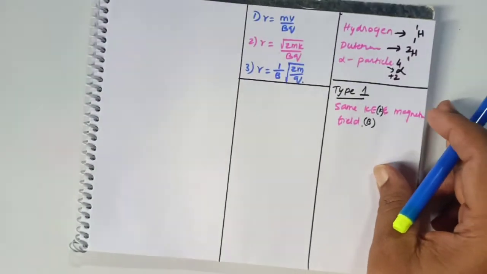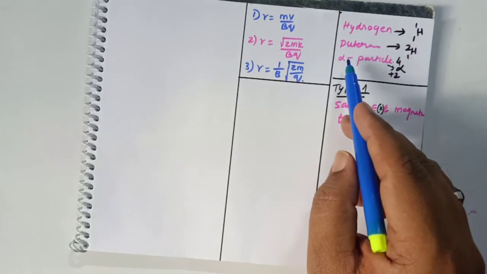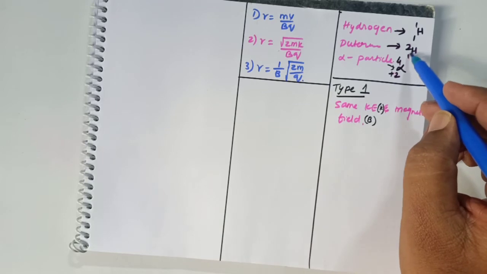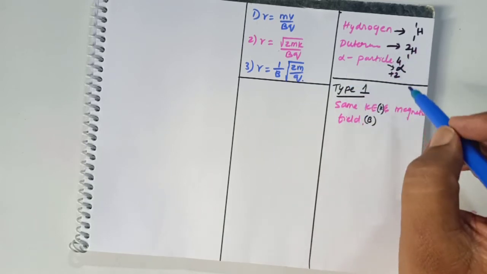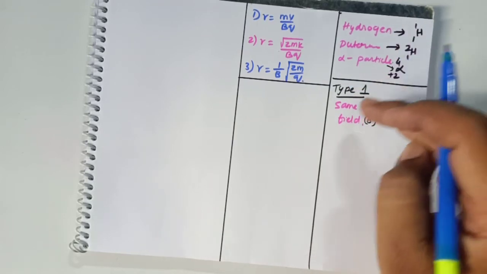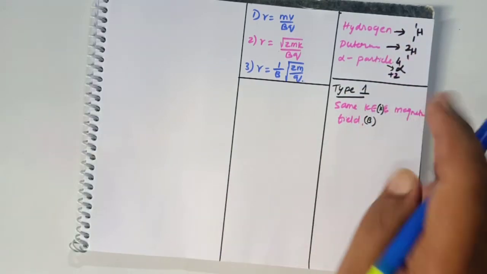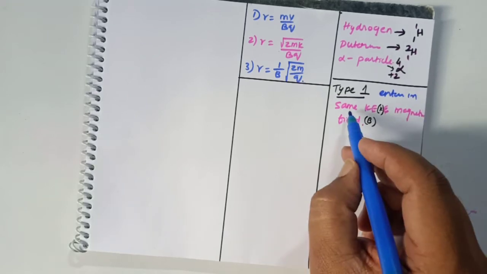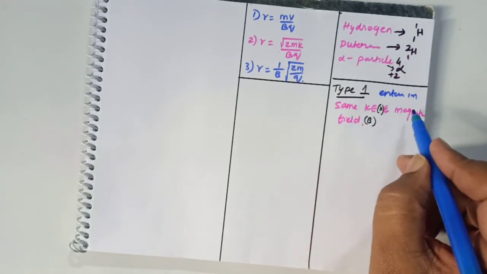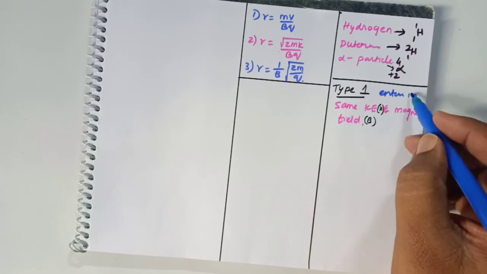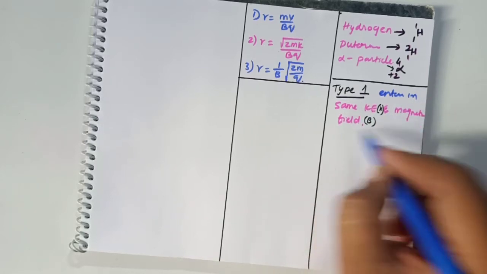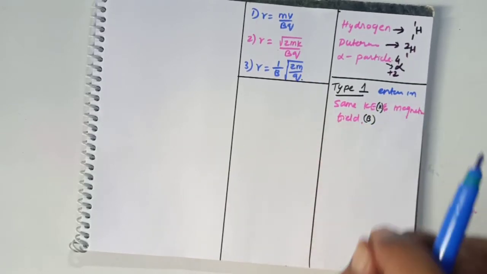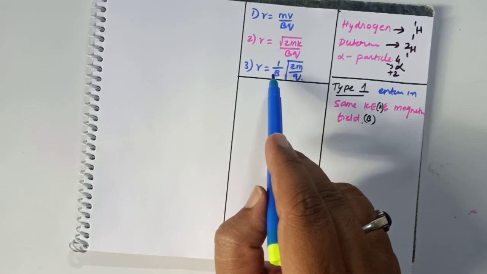Previously I took one hydrogen and alpha particle. Now I am taking hydrogen 1 1, deuterium 1 2 and alpha particle 2 4. If all three particles enter into the magnetic field with the same kinetic energy and the same magnetic field, then what happens to the answer here? Which formula will you select? Same kinetic energy and same magnetic field, which formula is suitable? I have given three formulas in this case.